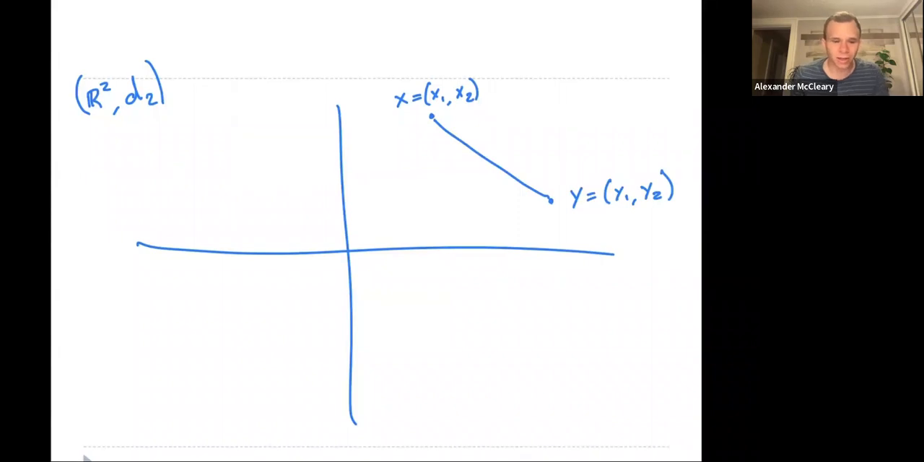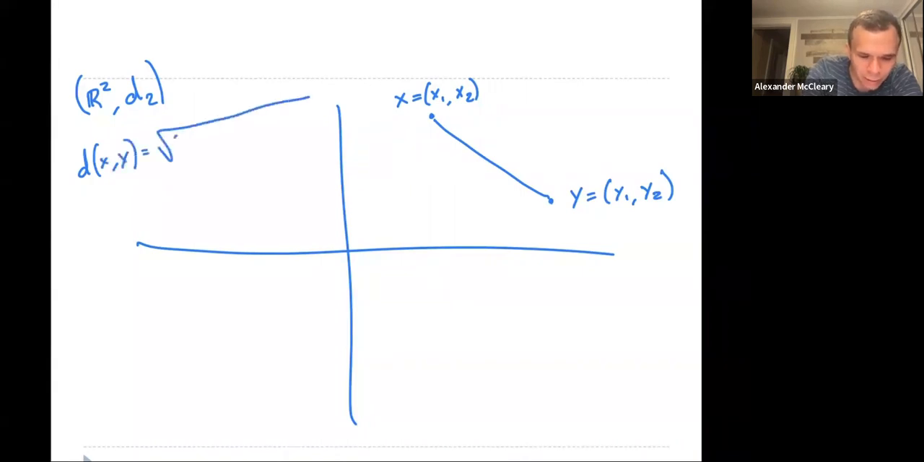So just the length, or we can write this down, by the Pythagorean theorem, as the distance between x and y is the square root of x1 minus y1 squared plus x2 minus y2 squared. And you can check that this distance here satisfies all the conditions on the previous page. We're not going to go through that.